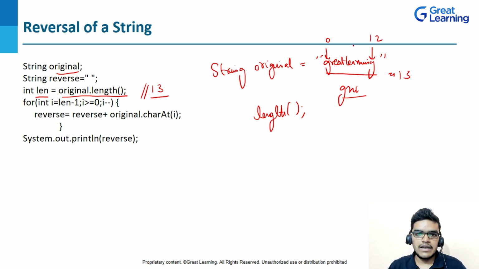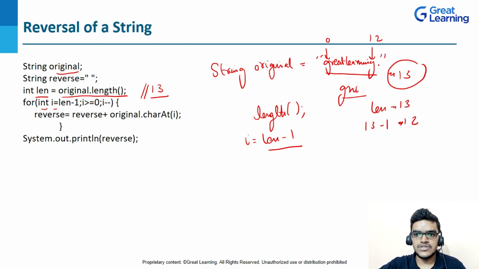So what I will do here is create a for loop. Inside my for loop, I will create an integer i and I will write length minus 1, right? Because 13 is the length of the string, which means I have the indexing position from 0 to 12. So I'm writing length minus 1, so my length is 13, and 13 minus 1 will be 12. So what I will be getting is G here. That's why I put the logic length minus 1.